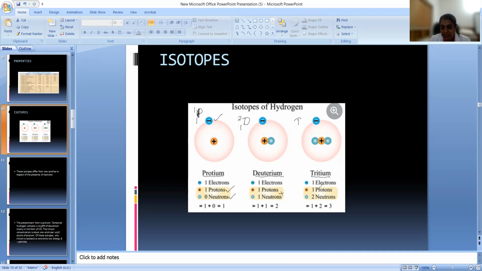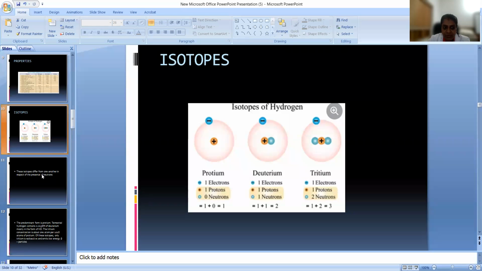And in the case of tritium, you have one electron, one proton, and two neutrons. So as a total of 3 nucleons, meaning 2 neutrons and 1 proton, together 3. So the mass number should be 3 and atomic number should be 1. Okay, so these are the isotopes of hydrogen.